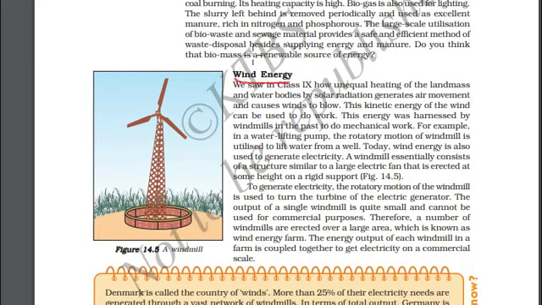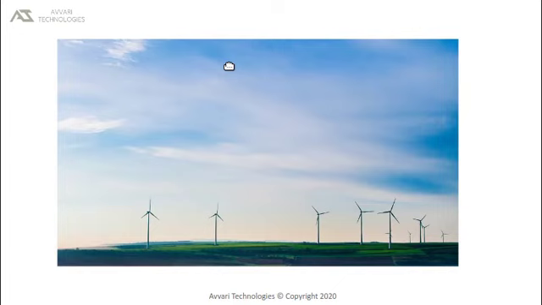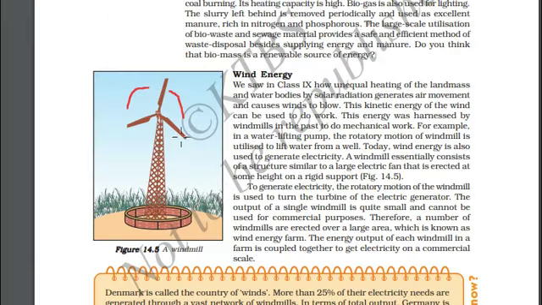Wind energy. When you are traveling, you might have noticed these wind turbines. In Karnataka, when you are traveling near Chitradurga, you can see many of these. The fans present in these windmills rotate when there is sufficient wind. This rotatory motion of the windmill is used to turn the turbine, which in turn acts as an electric generator.